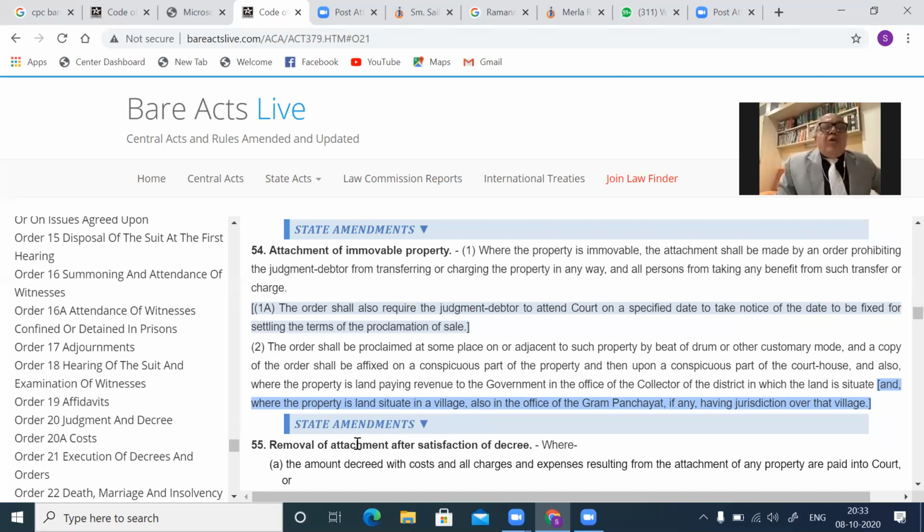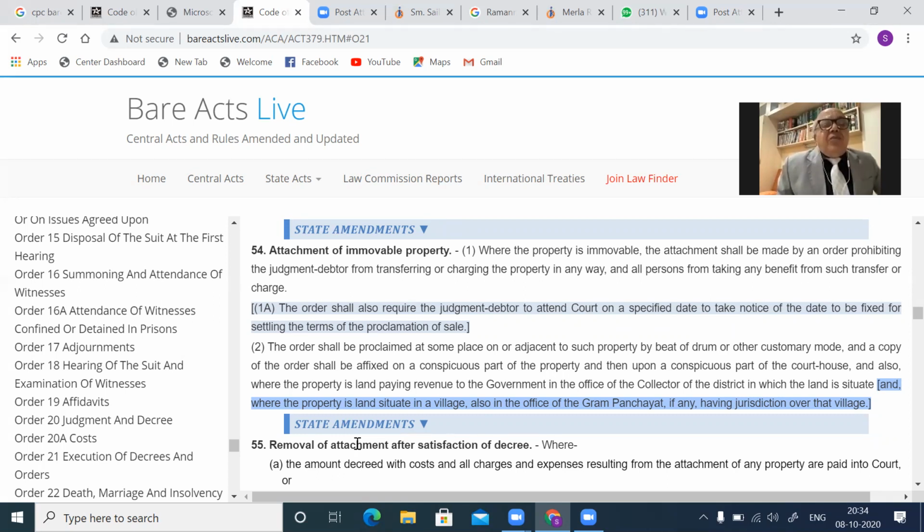So any immovable property where a suit has been filed against a trespasser, against a tenant, or against a co-owner who is not giving you a share under the Partition Act, the Transfer of Property Act, the Specific Relief Act, or maybe having adverse possession, whatever the relating matter. So any property which has been attached, you can tell the court here, I have a charge over the property, this property may be attached.